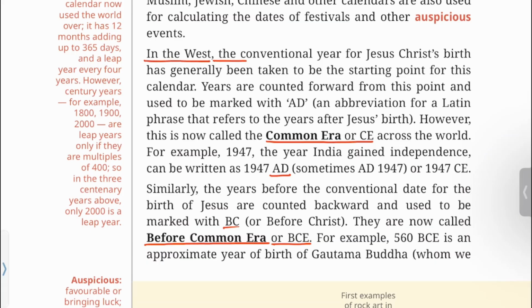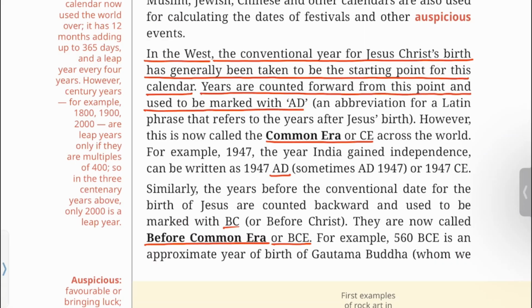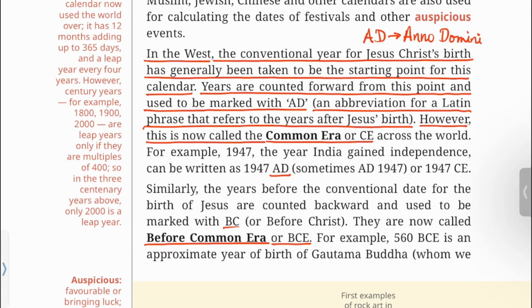In the West, the conventional year for Jesus Christ's birth has generally been taken to be the starting point of this calendar. Years are counted forward from this point and used to be marked with AD, an abbreviation for a Latin phrase that refers to the years after Jesus' birth. AD stands for Anno Domini. However, this is now called the Common Era or CE across the world.